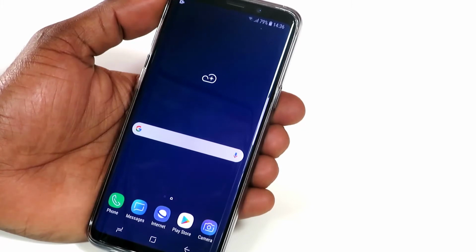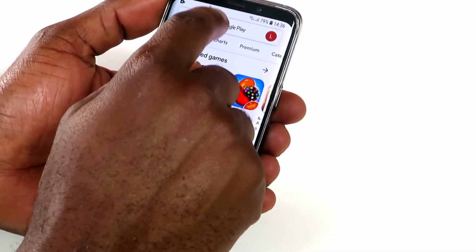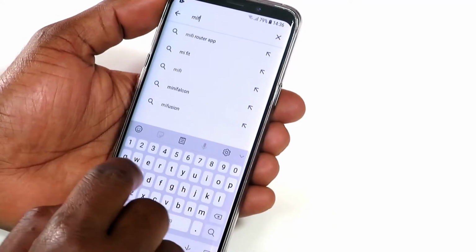To connect the panel to the MyFalcon app, go to your phone's App Store. Search for MyFalcon and tap Install.